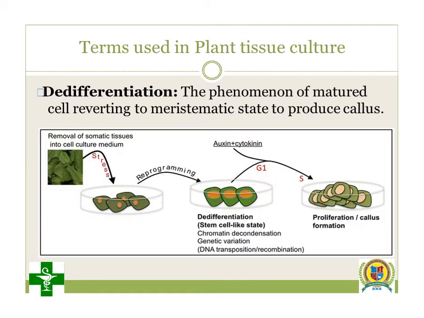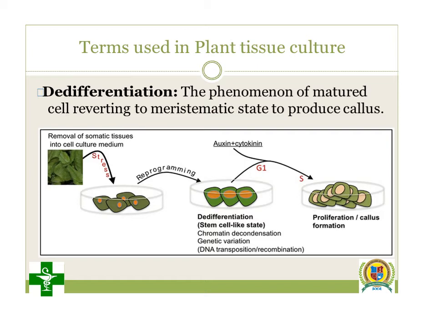The next is de-differentiation, which is exactly the opposite of differentiation. In differentiation, we studied that a single cell is able to get differentiated into different cells, and exactly vice versa, the opposite, is what we talk about in this definition.